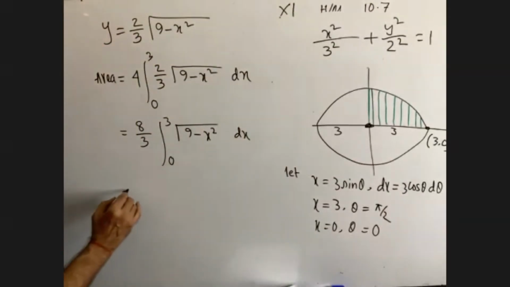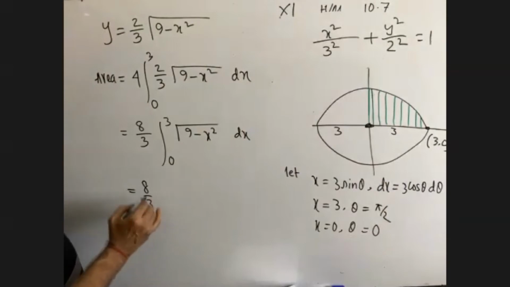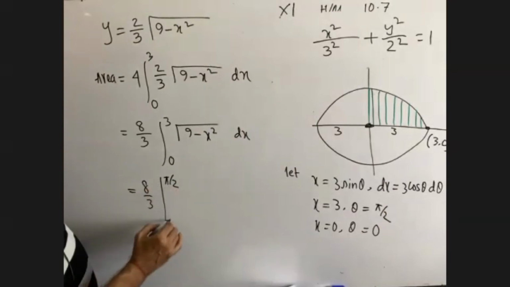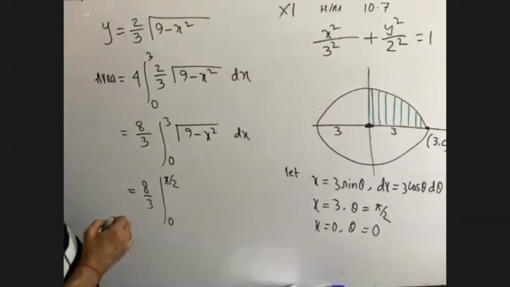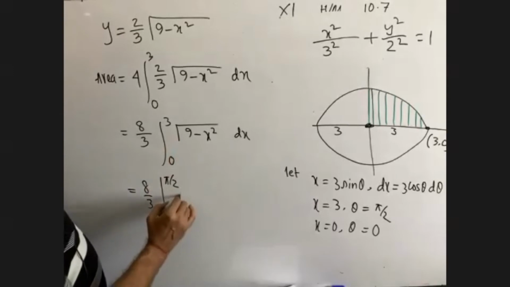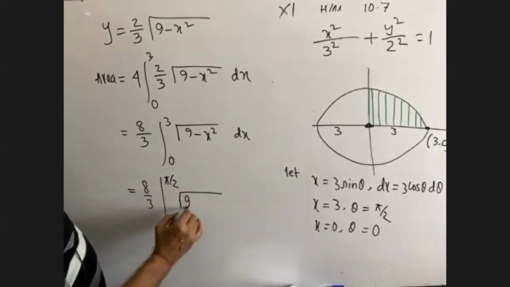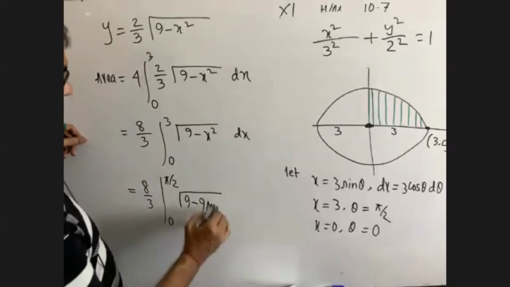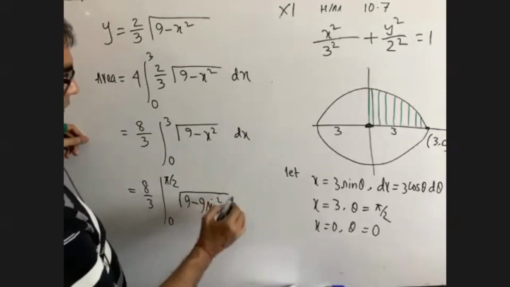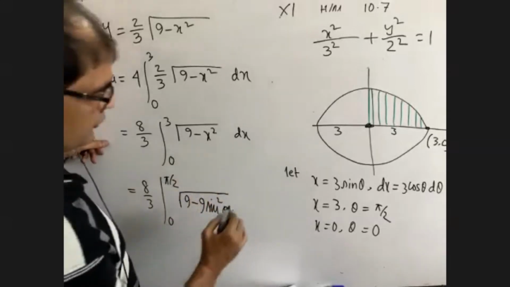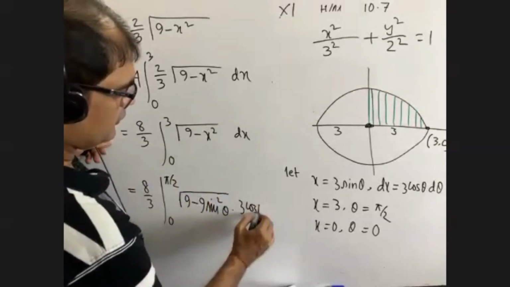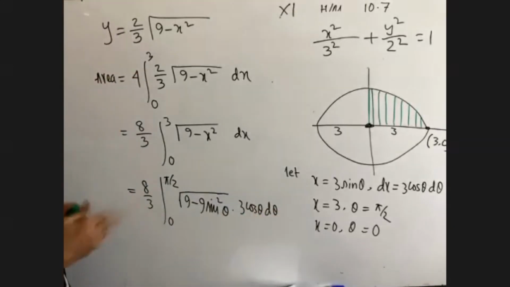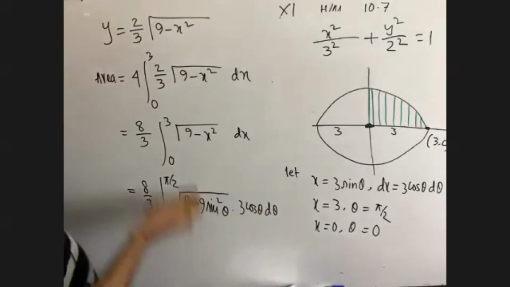That means we are getting 8 by 3 integral from 0 to pi by 2 of root over 9 minus, what is the value of x? 3 sine theta, so 9 sine square theta. What is the value of dx? 3 cos theta d theta. I have just put the values, nothing else I have done.